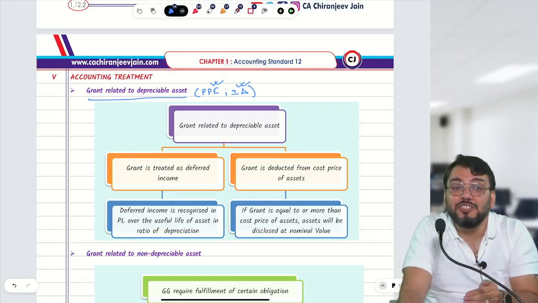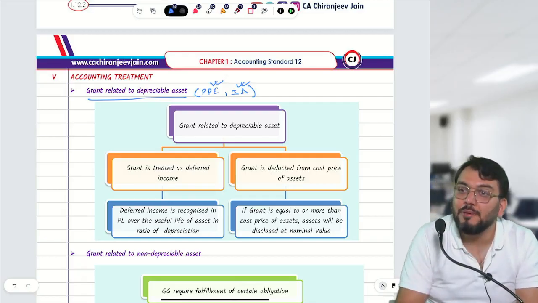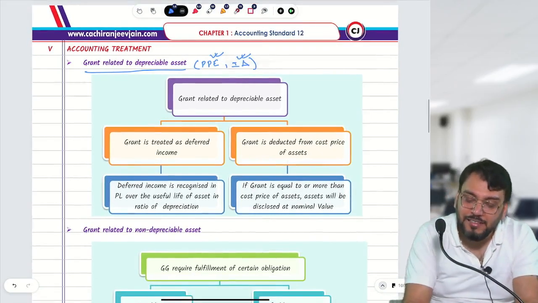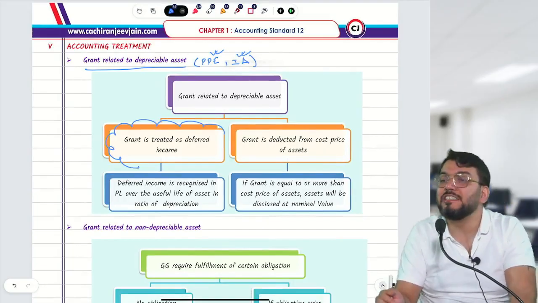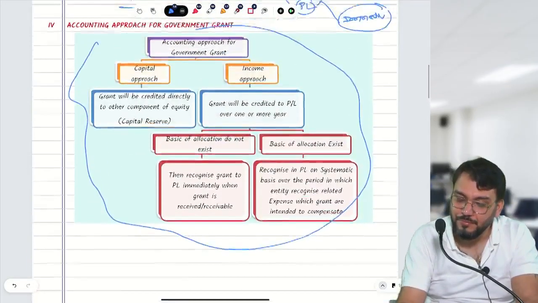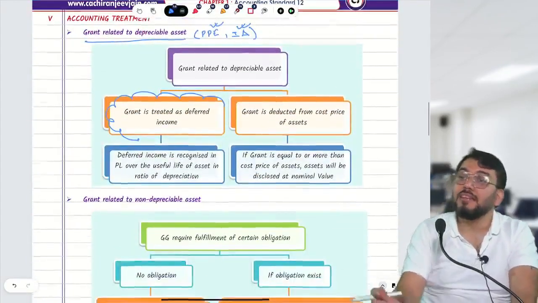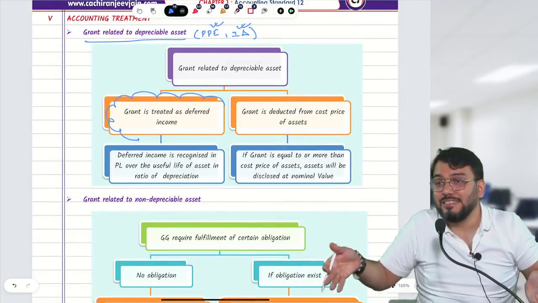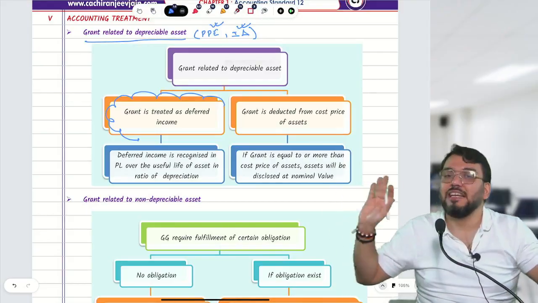So whenever you receive grant for depreciable asset, they have given two alternative accounting treatments. First accounting treatment: whatever grant you have received will be treated as deferred income, and deferred income will be amortized over the useful life of the asset in the ratio of depreciation.